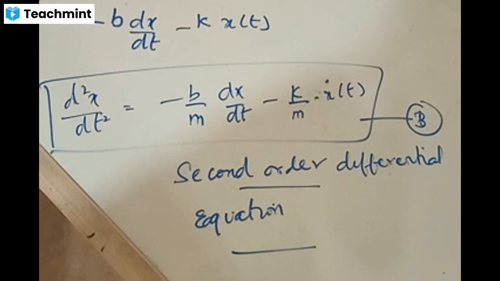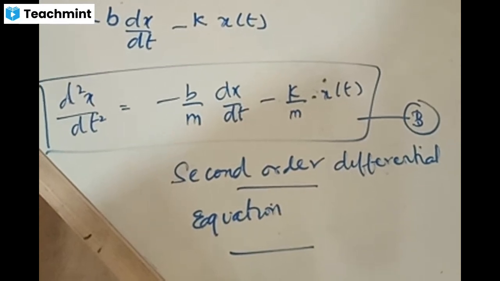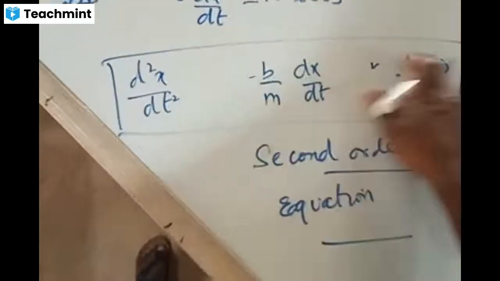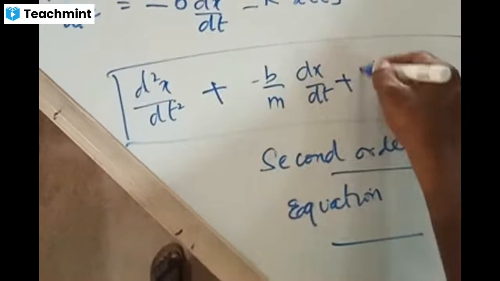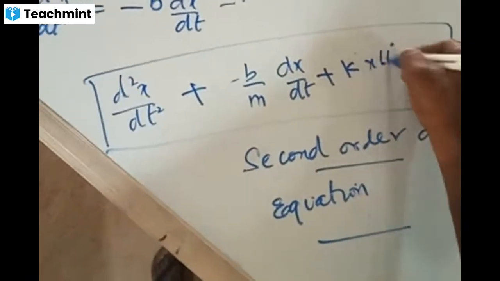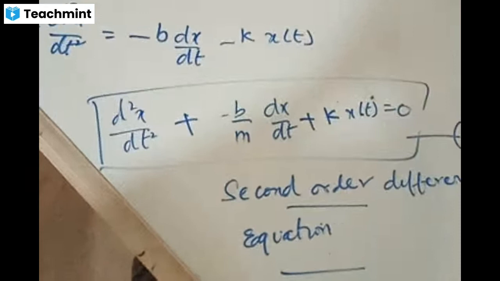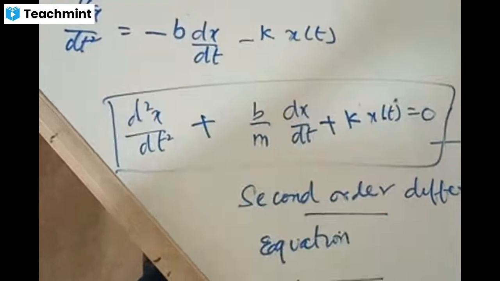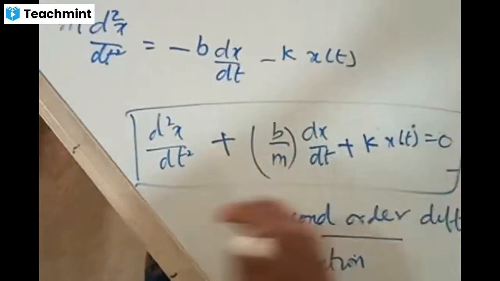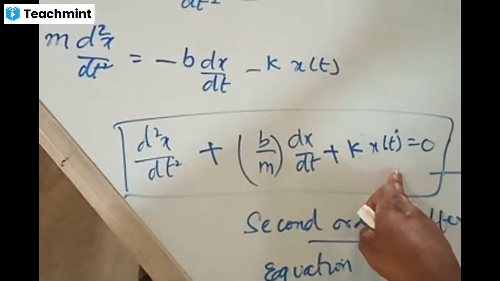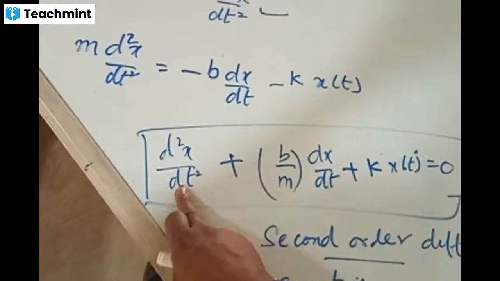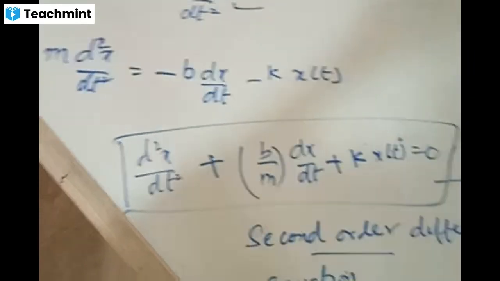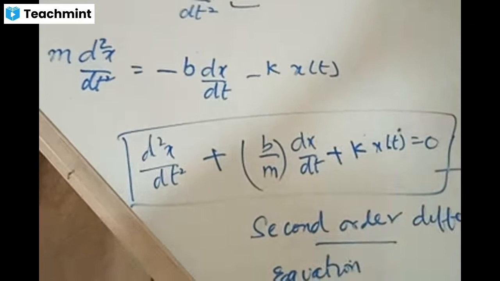This is the second order differential equation, or you can take all the factors together, you can sum it. మొత్తం అన్న దగ్గర తీసుకొచ్చి ఏమొస్తుందమ్మా, ప్లస్ అయిపోతుంది కదా. Plus k times of x of t is equals to 0. రాయచ్చా. d square x by dt square plus b by m times of, this is some constant, x square term, x term and 0 term. Sorry, differential term: d square term, d to the power of 1 term, d to the power of 0 term. This is called as second order differential equation.